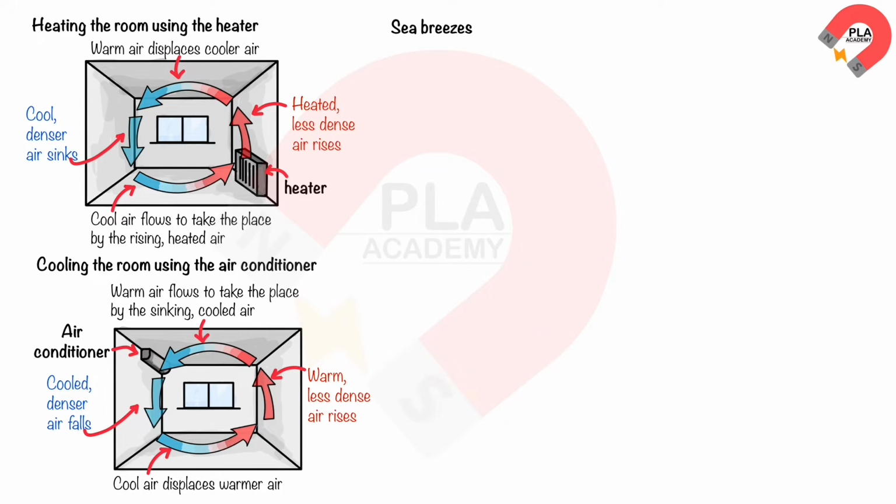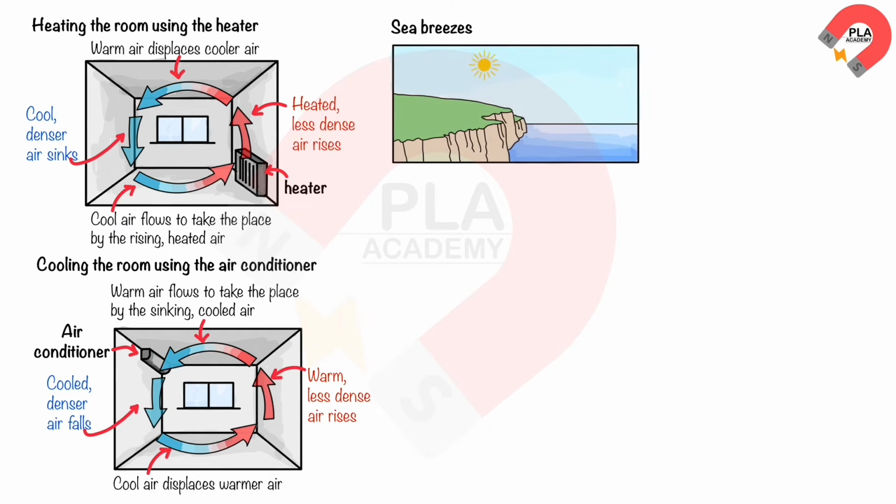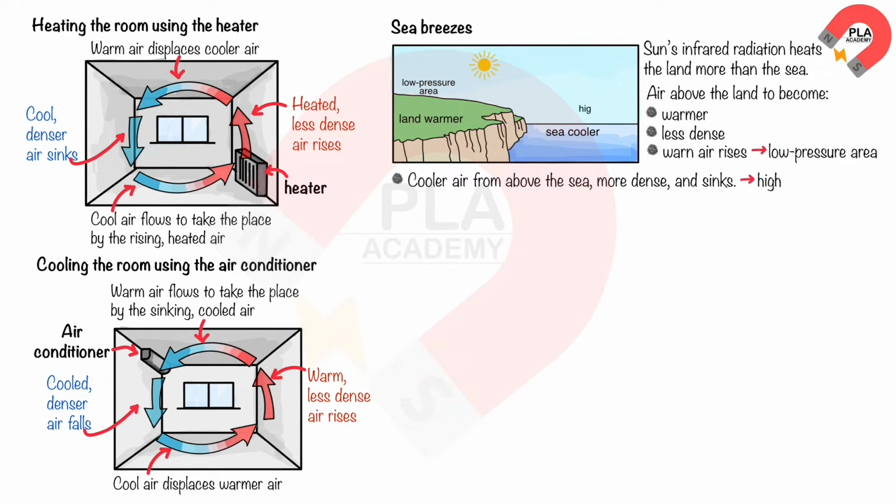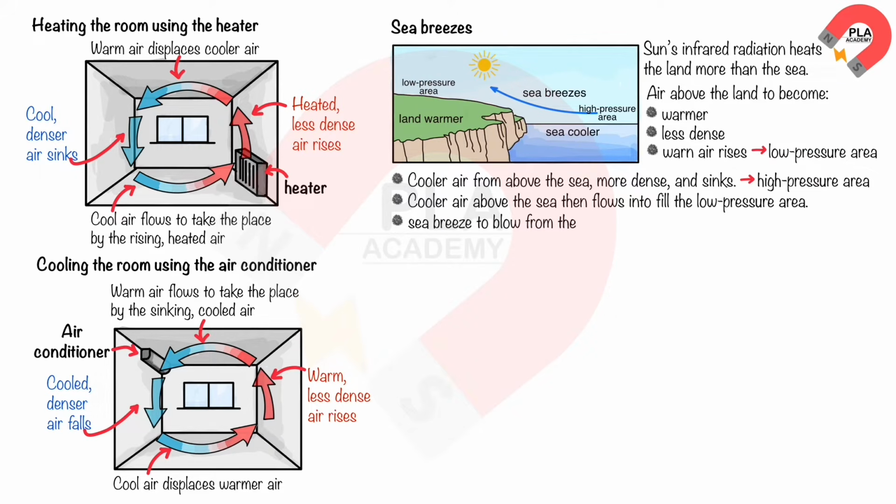Sea breezes. During the day, the sun's infrared radiation heats the land more than the sea. This causes the air above the land to become warmer and less dense than the air above the sea. The warm air above the land rises, creating a low-pressure area. Cooler air above the sea, which is more dense, sinks, creating a high-pressure area. Cooler air above the sea then flows in to fill the low-pressure area. This convection current causes a sea breeze to blow from the sea to the land.